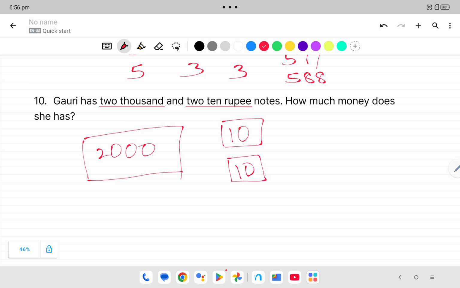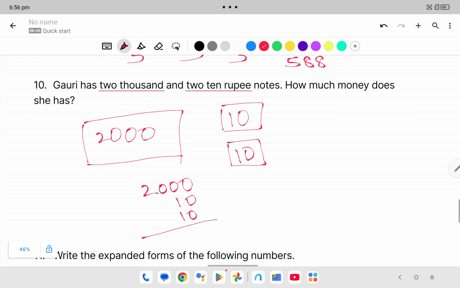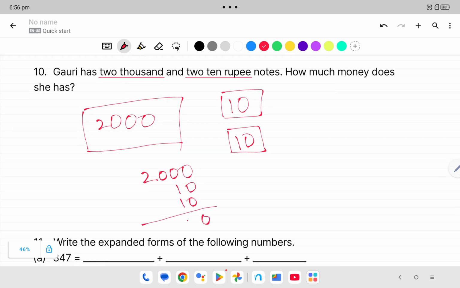So how much money does she have? 2000, 2010, 2020. 2000 plus 10 rupees, again 10 rupees. By doing addition, she has 2020 rupees.